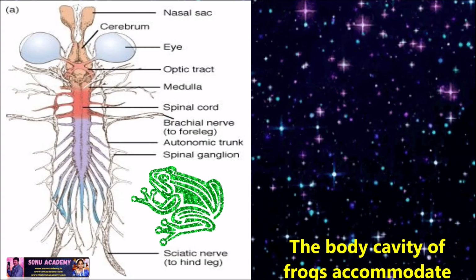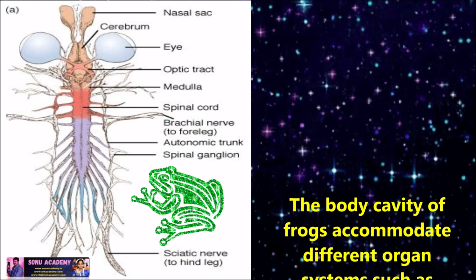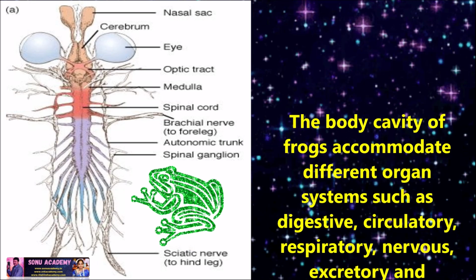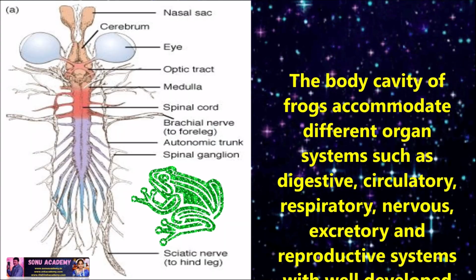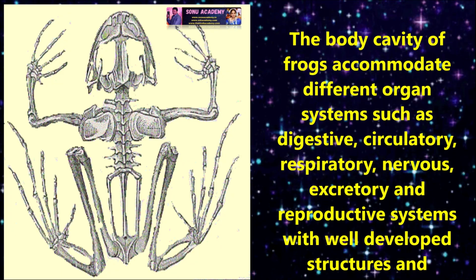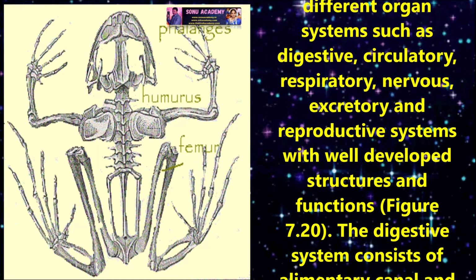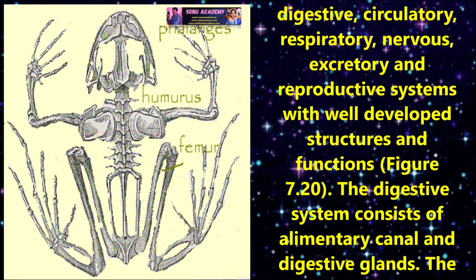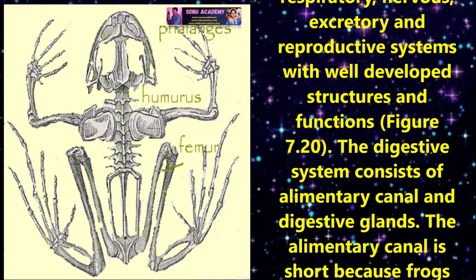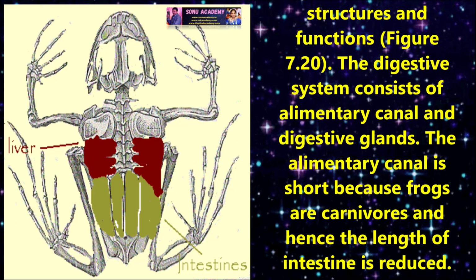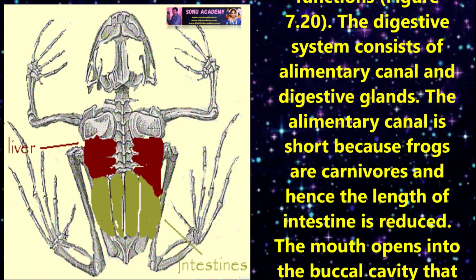Now let us discuss the anatomy of frog. The body cavity of frog accommodates different organ systems such as digestive, circulatory, respiratory, nervous, excretory and reproductive systems with well developed structures and functions. The digestive system consists of alimentary canal and digestive glands. The alimentary canal is short because frogs are carnivores and hence the length of intestine is reduced.